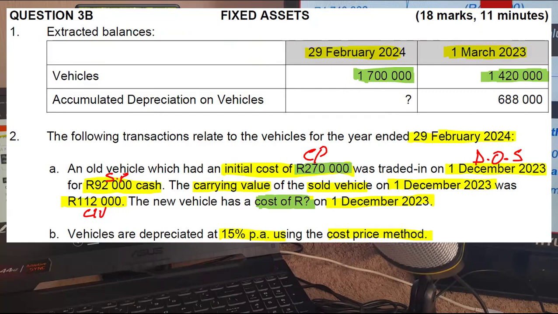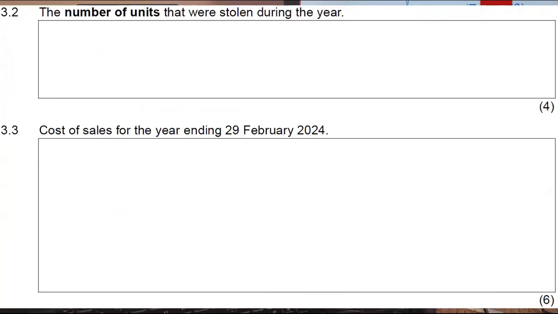So even if I take the 270 and I multiply it by 15%, I get current year depreciation. I still need to take that current year depreciation and add it with the accumulated depreciation of the vehicle sold at the beginning of the year. I can't do that. It's not given to us here. So what option do I have? I notice that I've got the cost price, right? I've got the carrying value. And that actually gives me a solution to this problem.